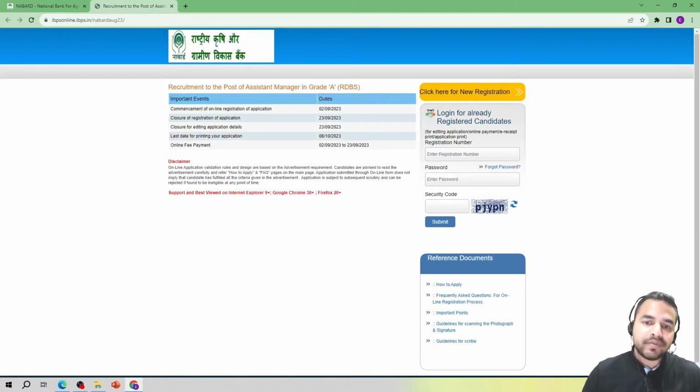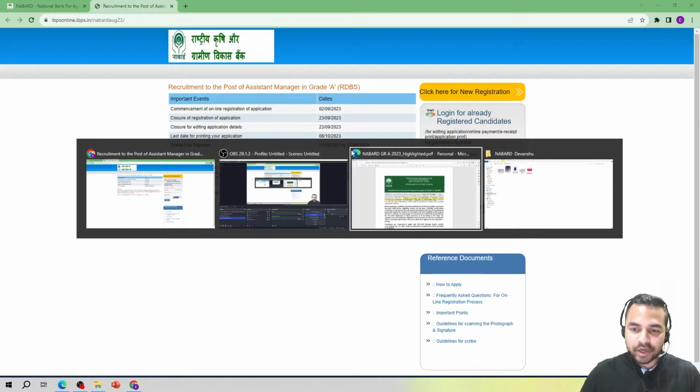So you can see here, first of all guys, the most important thing is the dates. Okay, so here I will be showing you the whole online form filling process for applying for this NABARD Grade A Officer exam. But before that, I would like to show you what exactly are the prerequisites that you must have while starting with this online form filling process. So let me directly take you to the official notification of NABARD.